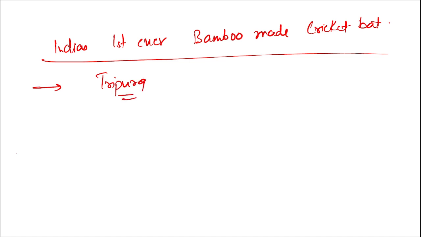Then tell me, first Indian state to approve tissue culture based seed potato rules.